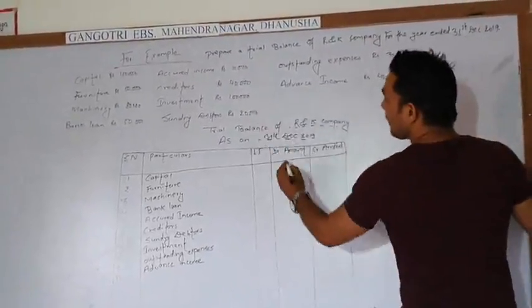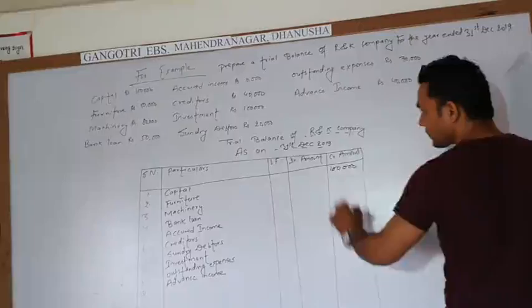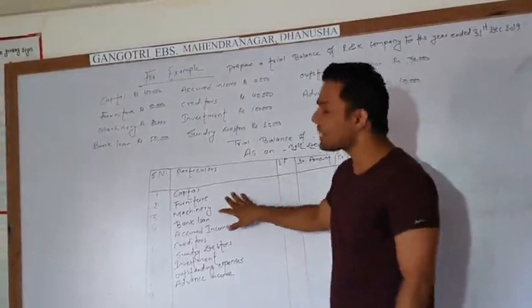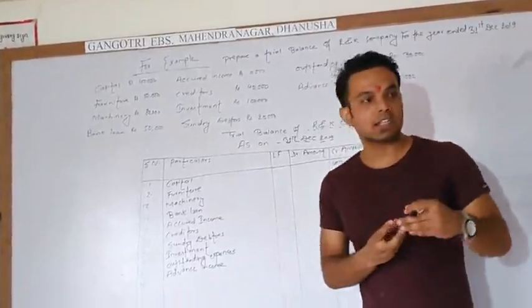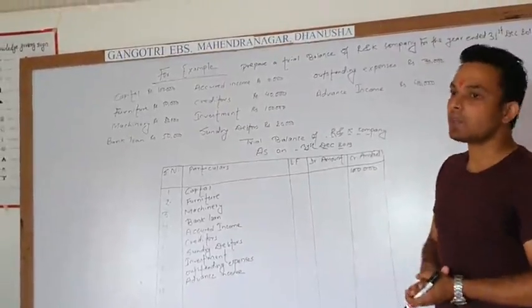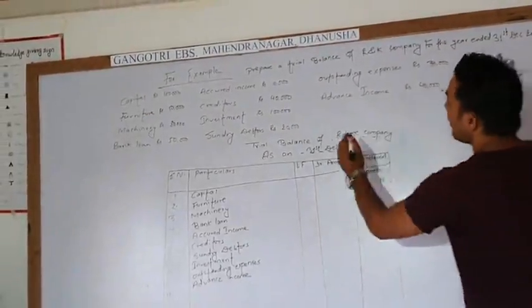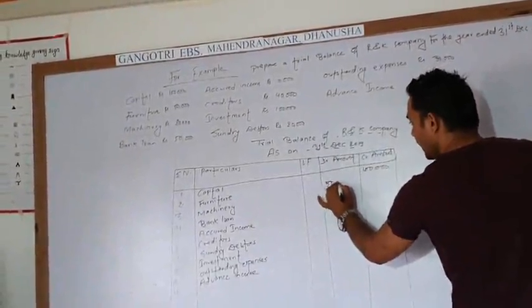The amount given for capital is 1 lakh, so we write 1 lakh. Furniture is our asset. According to the rules, assets, expenses, losses and drawings go on the debit side. Furniture is 50,000, so we write 50,000.